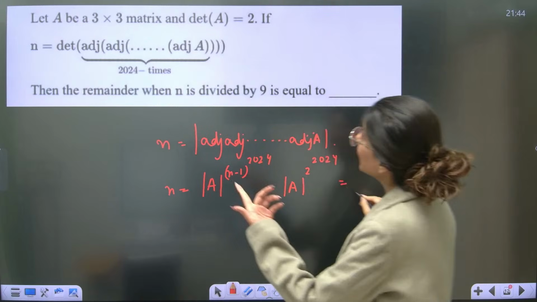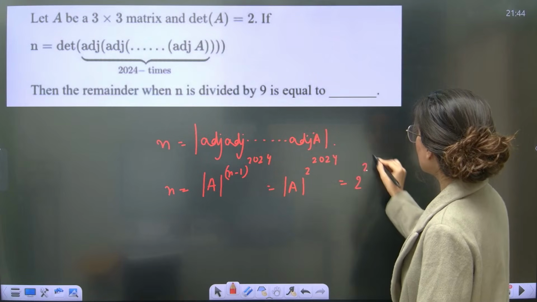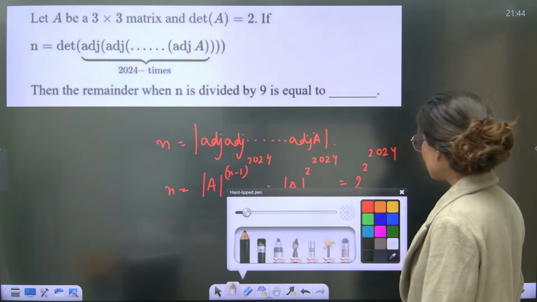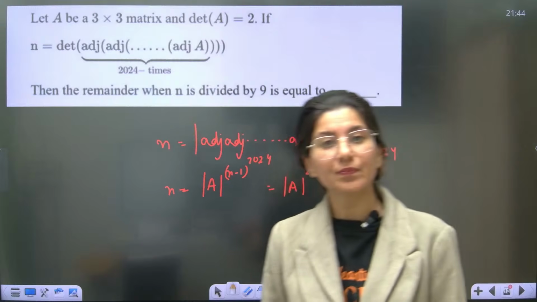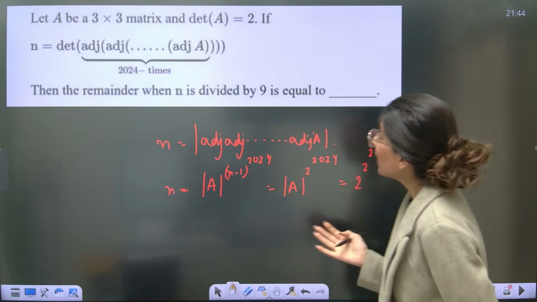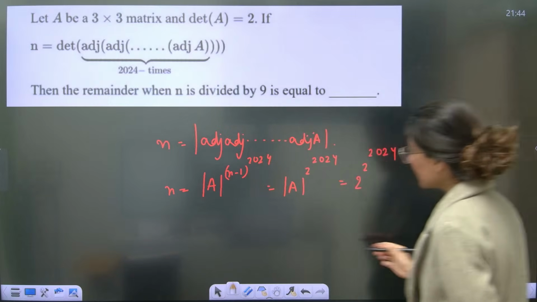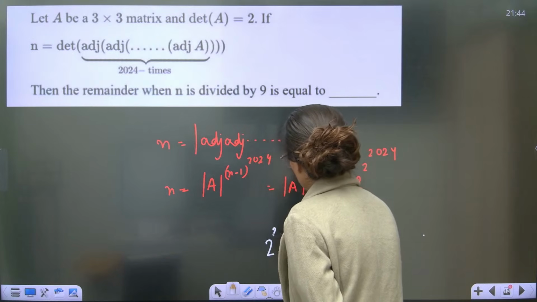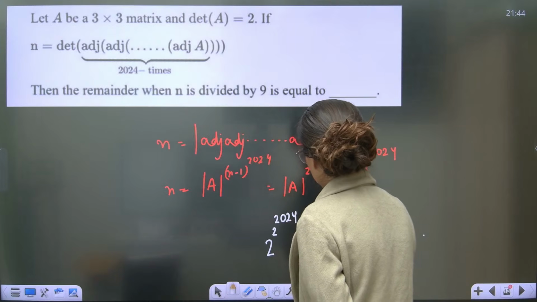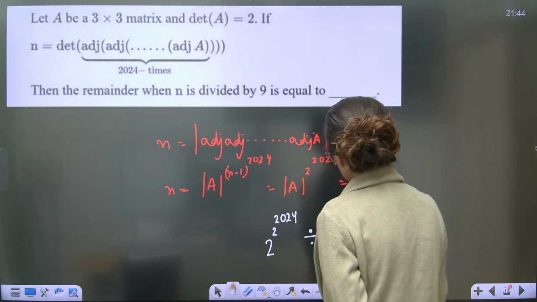So determinant A clearly is 2 raised to power 2024. Now this determinant or matrix question is done. Now the question is all about your binomial theorem. Now the remainder when n is divided by 9. So the question is when 2 power 2024 is divided by 9.